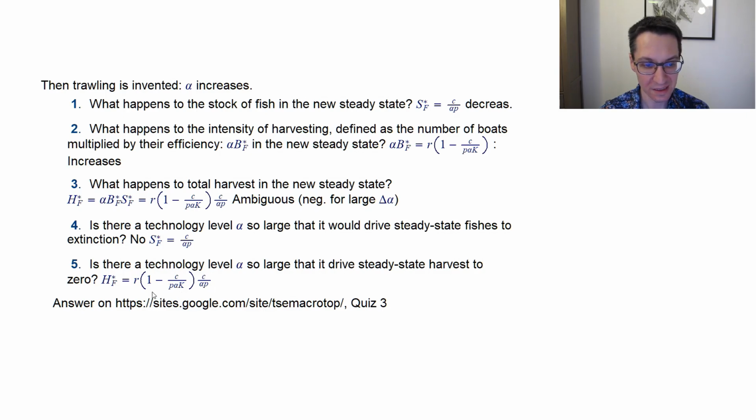So again, is there some alpha such that steady state harvests are 0? Well, no. If alpha is very large, then this tends to 1. So, but it's impossible that this fraction there goes to 0. It can become very small, but not 0.